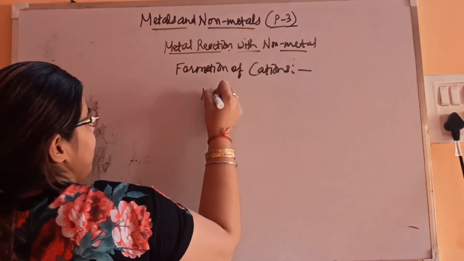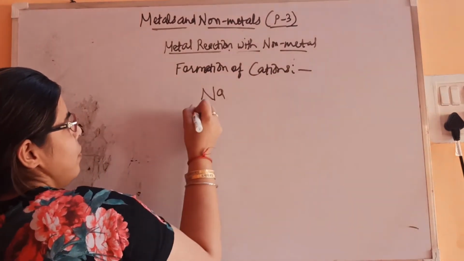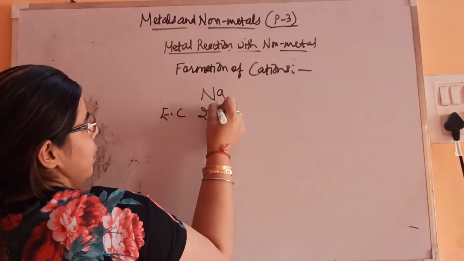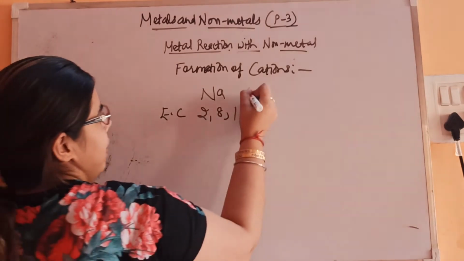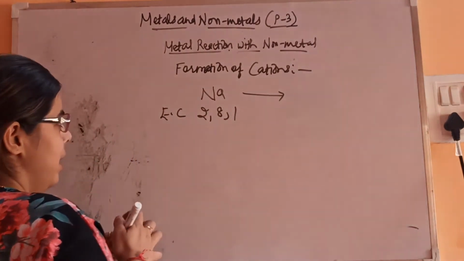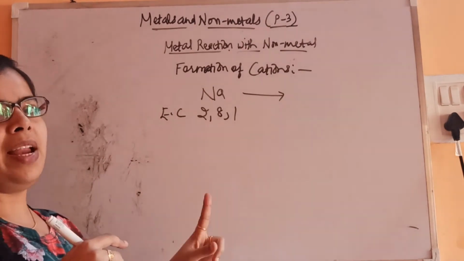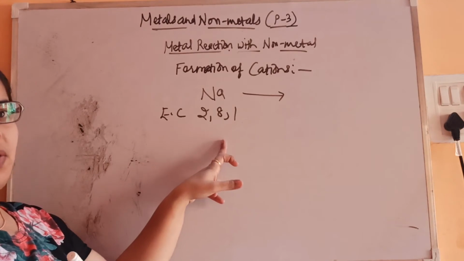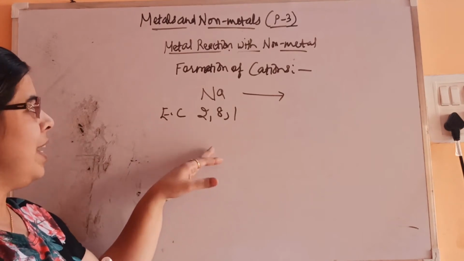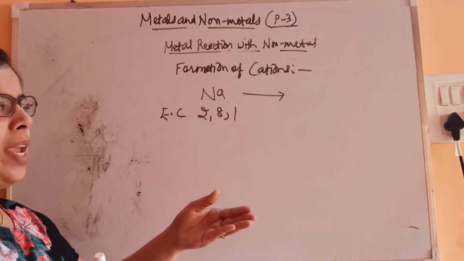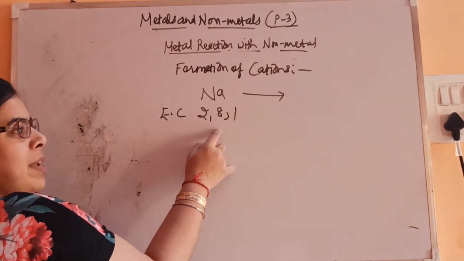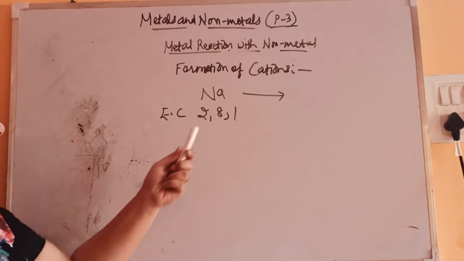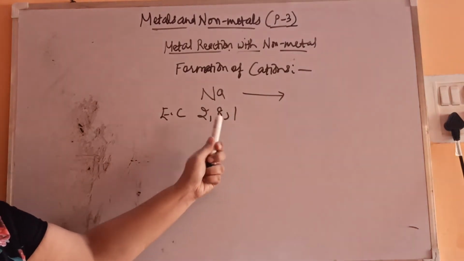Okay, so let's take sodium. What is the configuration of sodium in terms of K and M? Electronic configuration is 2, 8, 1. In the last shell of sodium only one electron is present. So it is easy for sodium to lose one electron. When it loses its one electron, it will become 2, 8. It means in the last shell 8 electrons are present, so its octet is complete. But if it does not lose this electron, the octet is not complete.